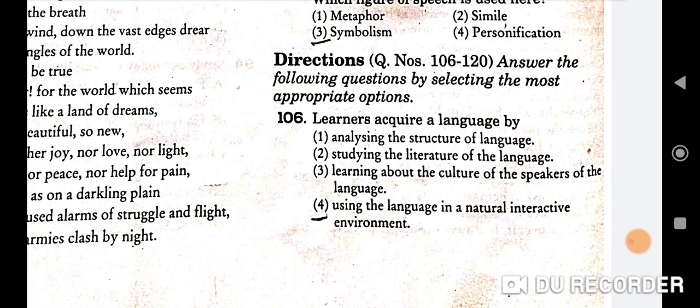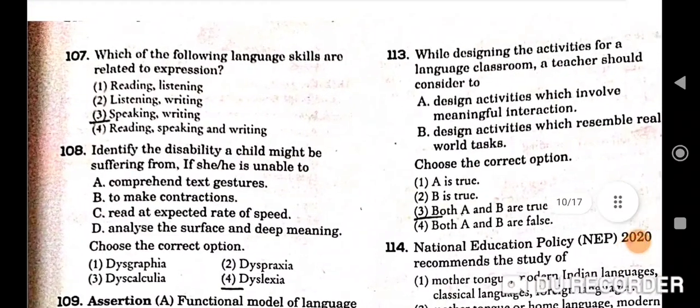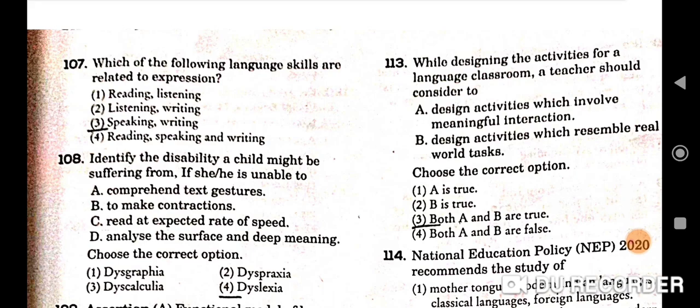सो यहाँ पर उसके बाद हम क्वेश्चंस देख लेते हैं 106 से 120 तक. Answer the following questions by selecting the most appropriate options. तो learners acquire a language by, so fourth one is the correct one, using the language in a natural interactive environment. 106 question आपका हो गया. 107th question is, which of the following language skills are related to expression? So speaking and writing, third one will be the correct one.